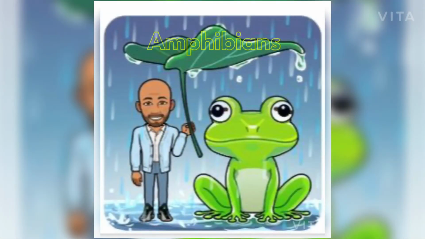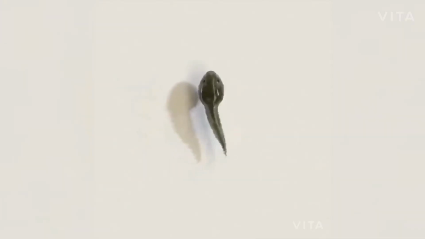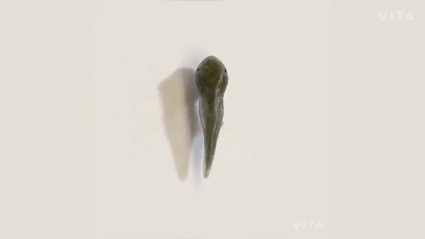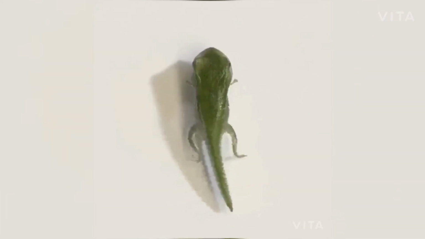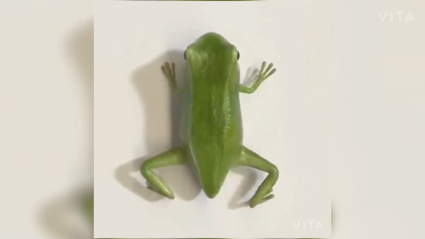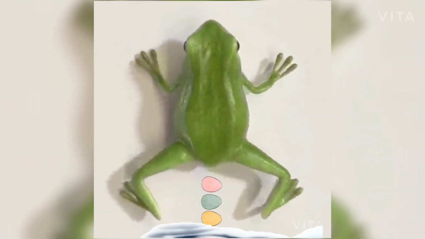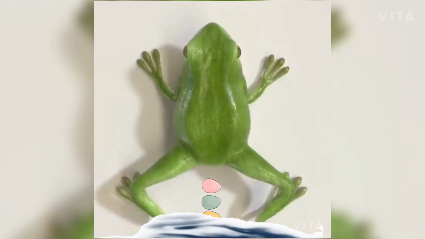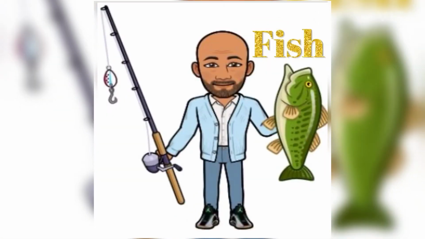Amphibians. Most amphibians have smooth, wet skin. Toads are amphibians with rough, bumpy skin. Amphibians lay their eggs in water. Young amphibians live in the water. Most grown amphibians live on land.